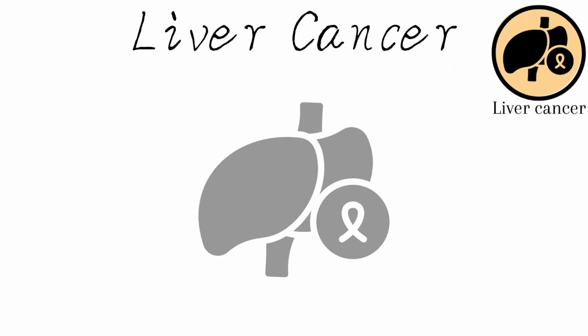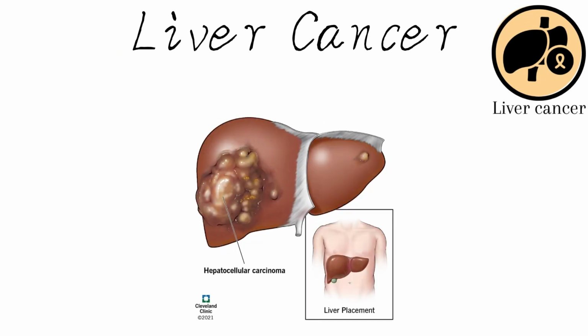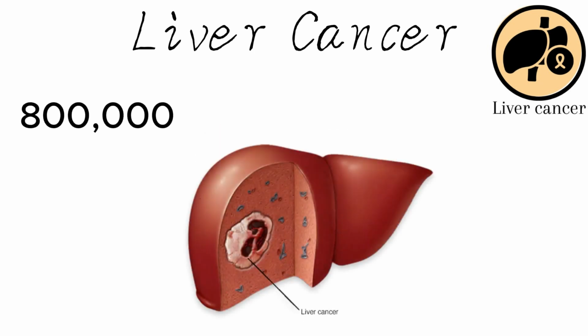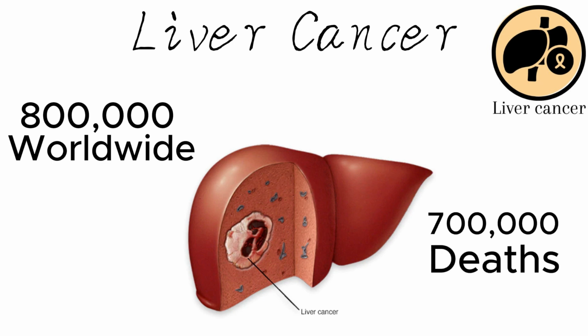Primary liver cancer is a malignant tumor that originates in the liver. There are various types, with hepatocellular carcinoma (HCC), also known as hepatoma, being the most common. More than 800,000 people worldwide are diagnosed with liver cancer each year. Additionally, liver cancer is a leading cause of cancer-related deaths globally, responsible for over 700,000 deaths annually.